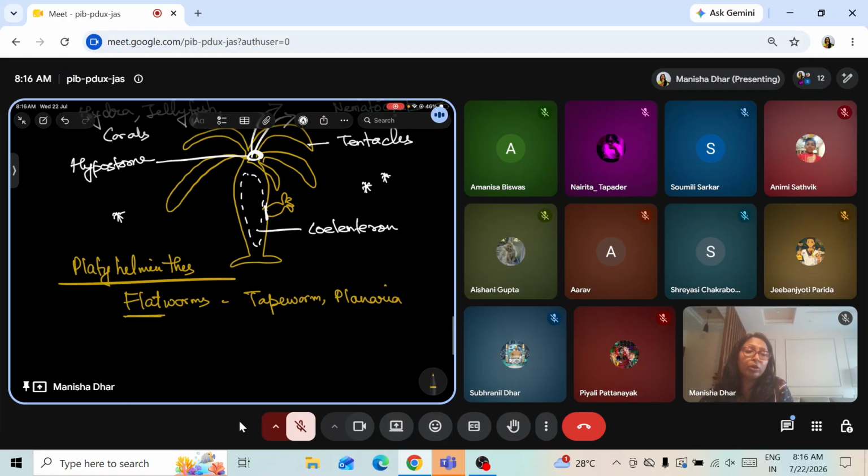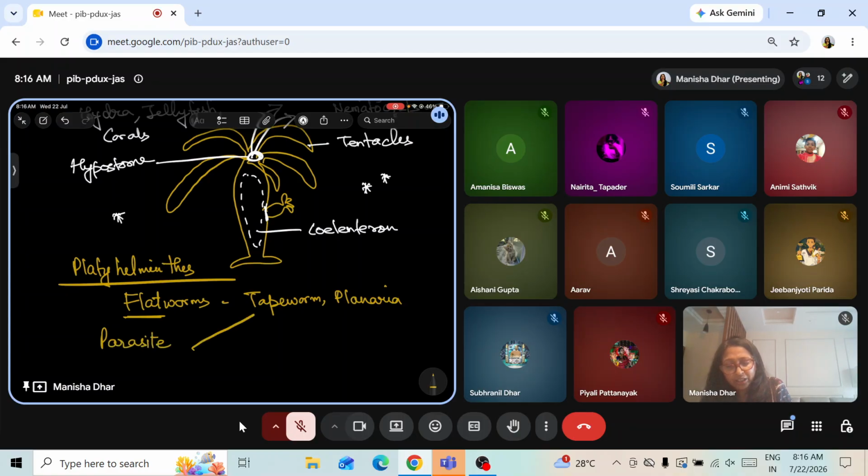The alimentary canal is having only one opening, and most of the flatworm, they are living inside the body as parasites. Yes, they live inside the body as parasite, like this tapeworm. Tapeworm, we'll see how it looks. They have got suckers. Okay, they have got suckers through which they suck the nourishment they obtain from the host body, and they have got hooks in their head region with which they remain attached to the intestinal wall. So that is the specific feature of the flatworms or platyhelminthes. Okay, so parasitic forms are liver fluke, tapeworm. Free living form is planaria.